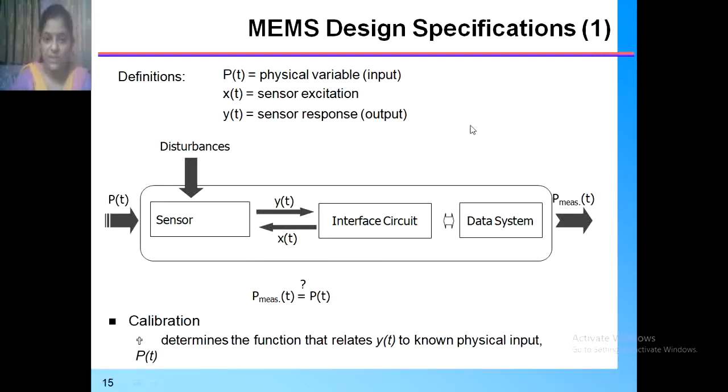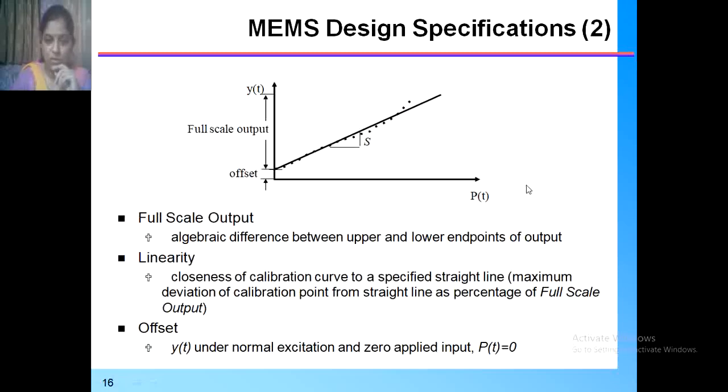Then MEMS design specification: physical variables, then sensors, excitation and sensor response. So this is our MEMS design, and for that we have to define some specifications. Full scale output is the algebraic difference between the upper and lower endpoints of output. Linearity: whether input output linearity is there or not.